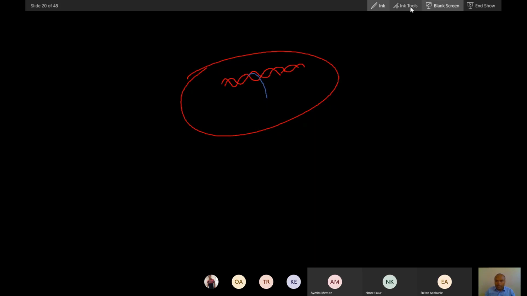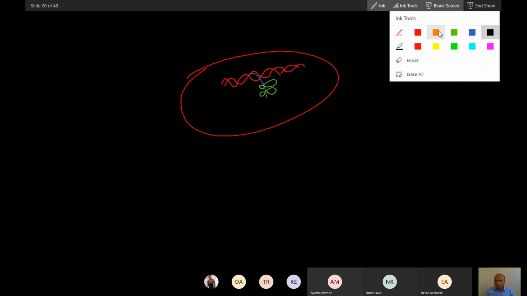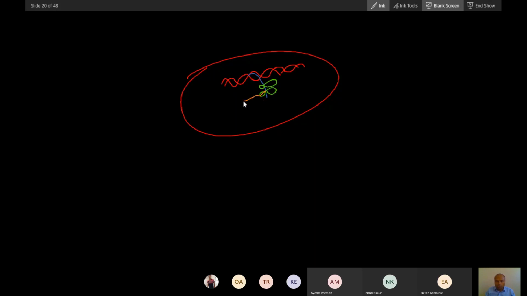As soon as RNA is synthesized, the ribosome will bind here, and then the ribosome will do protein synthesis. So protein synthesis will be in longer chains. Did you understand?